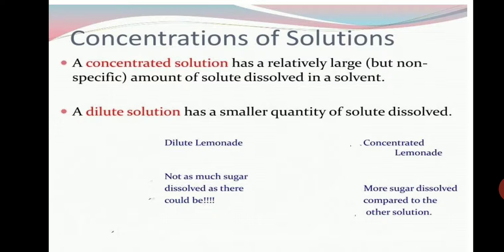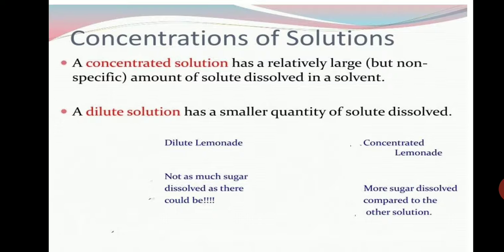We call it a dilute solution. The solution having a large amount of solute is said to have high concentration. It is known as a concentrated solution.